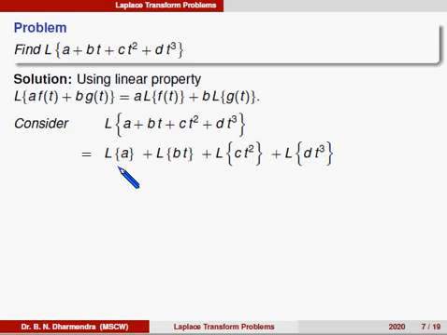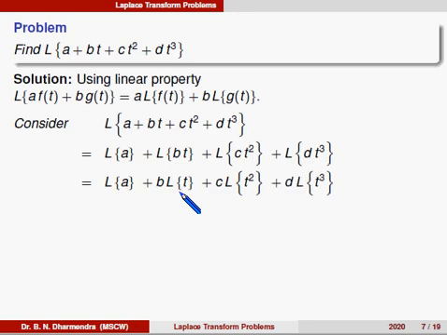Here the second, third and fourth terms have constant coefficients, so we can take them outside the Laplace. Laplace of a plus b Laplace of t plus c Laplace of t square plus d Laplace of t cube. So, therefore, the formula: Laplace of a constant term is the constant divided by s.